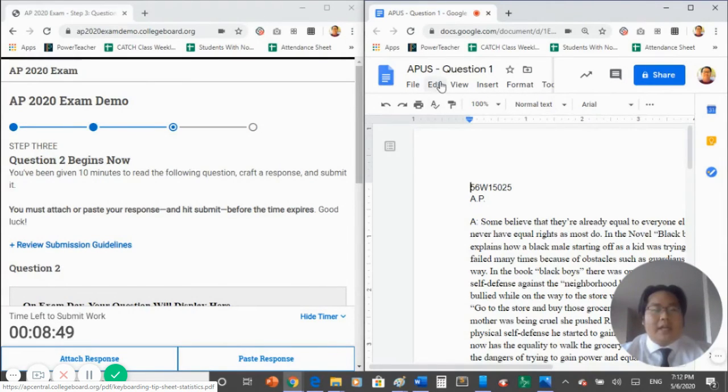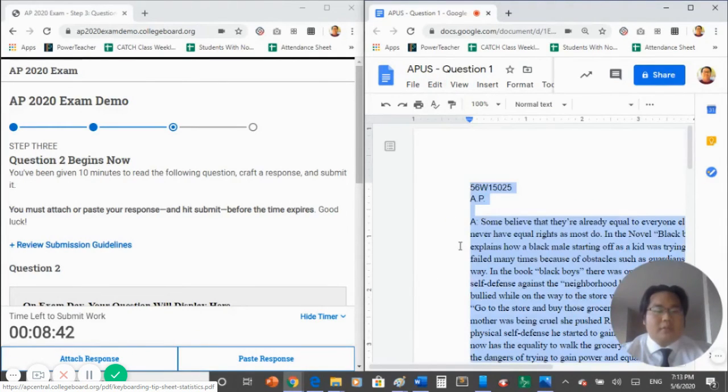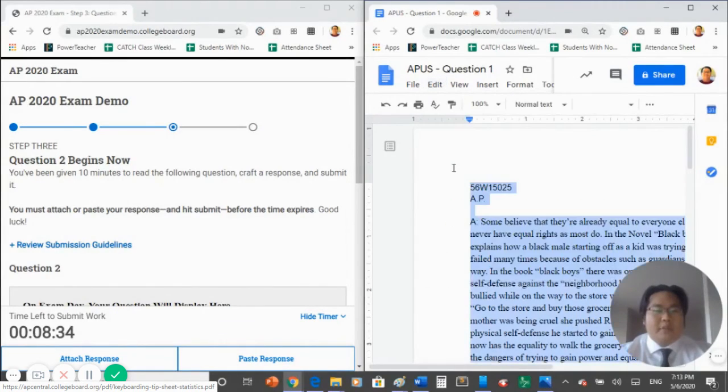To do so, click on Edit and go to the Select All option. It will highlight your complete text. Next, click on Edit and hit Copy. This will copy your text and now it is ready to paste.